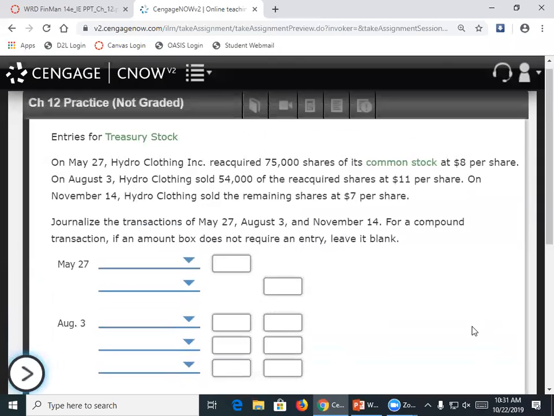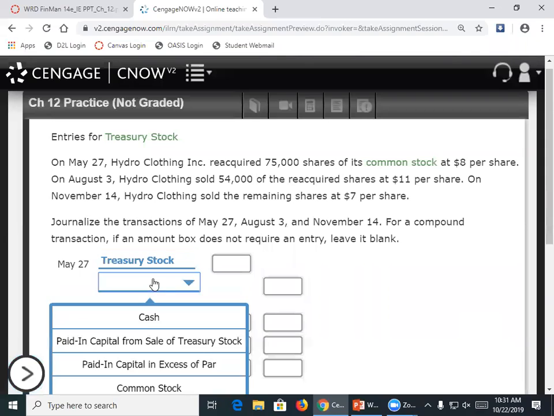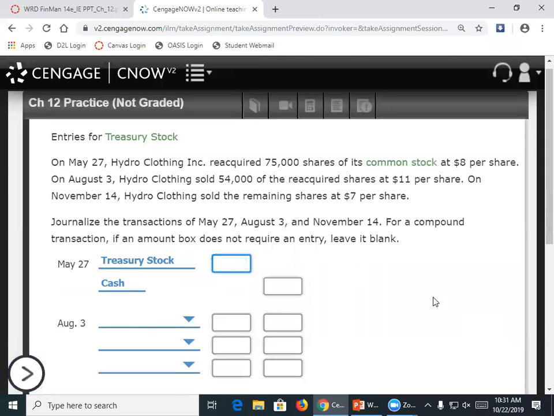So it says on May 27th, Hydro Clothing Incorporated reacquired 75,000 shares of its common stock at $8 per share. So let's do that transaction first. So we purchased 75,000 shares of our own stock at $8 per share. So what do I debit and credit there? Very good. I'm going to debit treasury stock and credit cash for how much? 600,000. Good. So 75,000 shares at $8 a share. The 600,000.